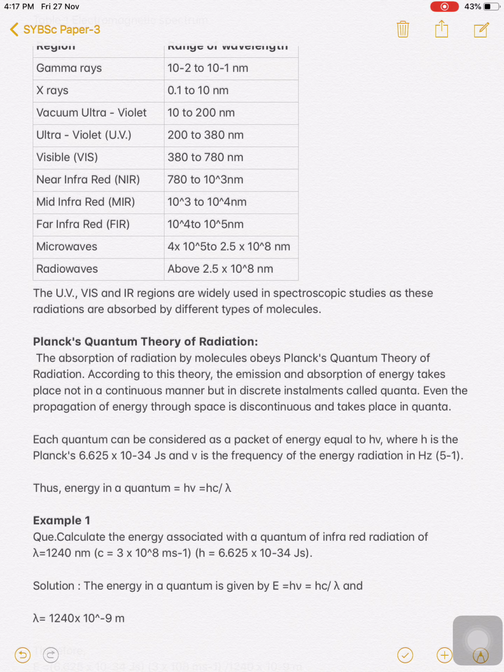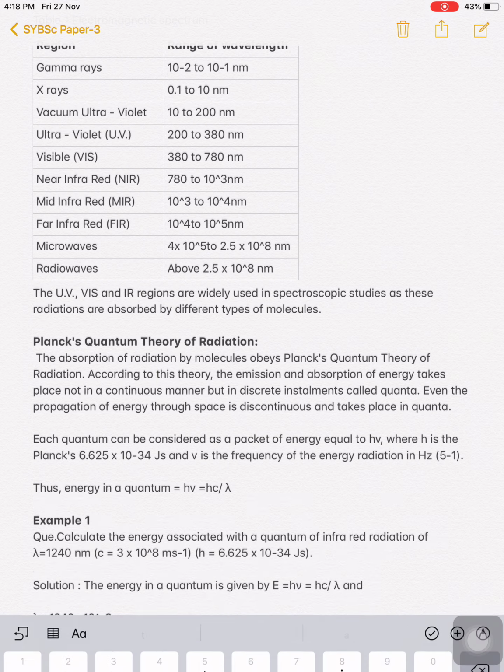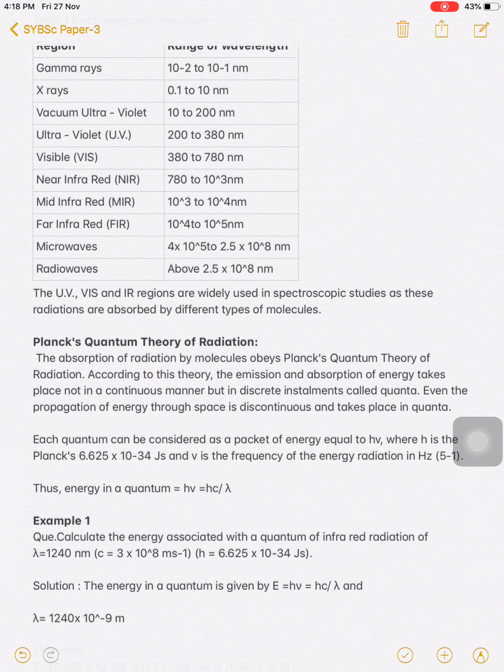So now see here, the absorption of radiation by molecules obeys Planck's quantum theory of radiation. So we must know what is Planck's quantum theory. According to this theory, the emission and absorption of energy takes place not in a continuous manner but in discrete installments called quanta.